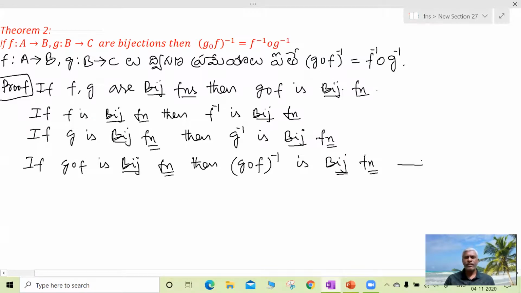This is LHS. We have proved that the left side is bijective.